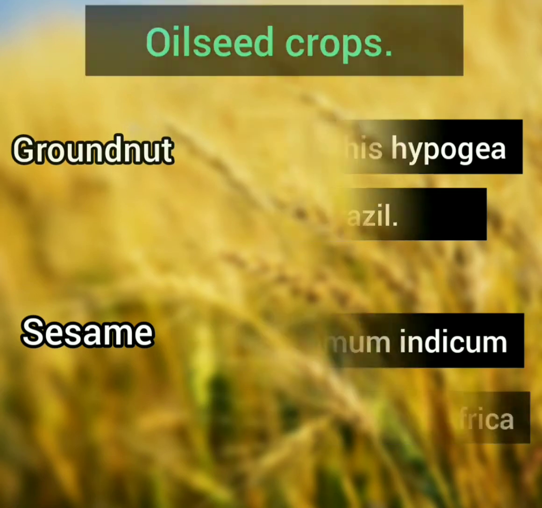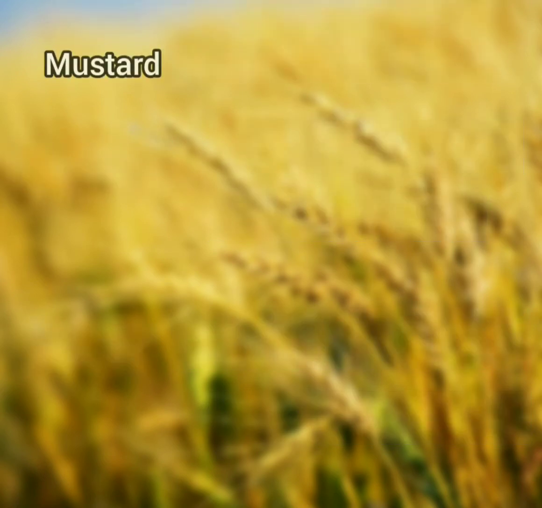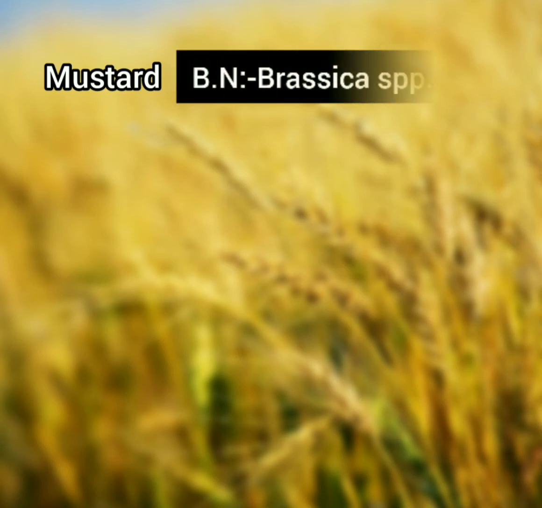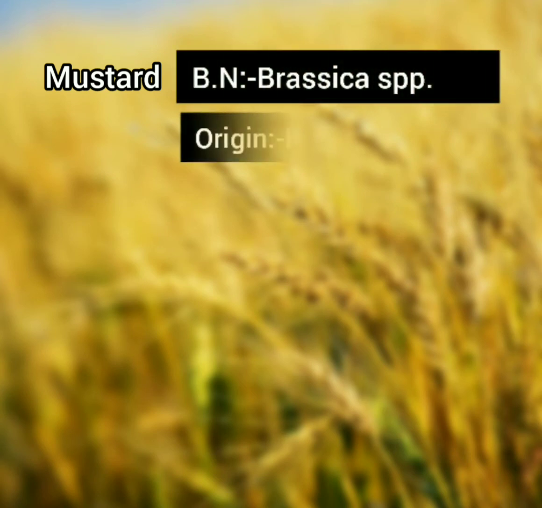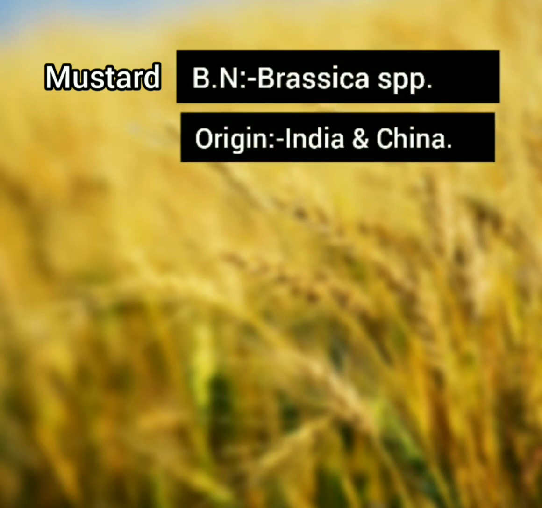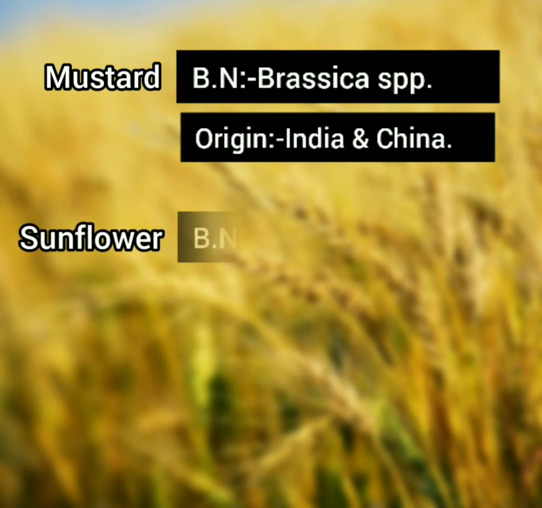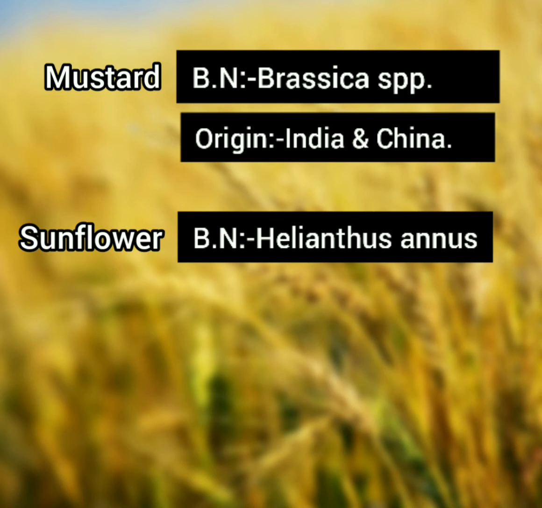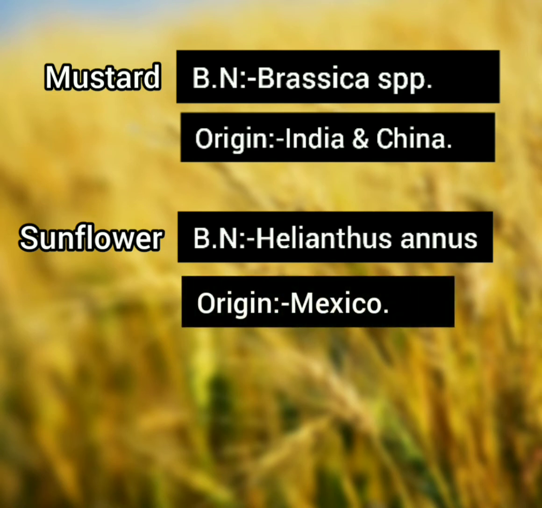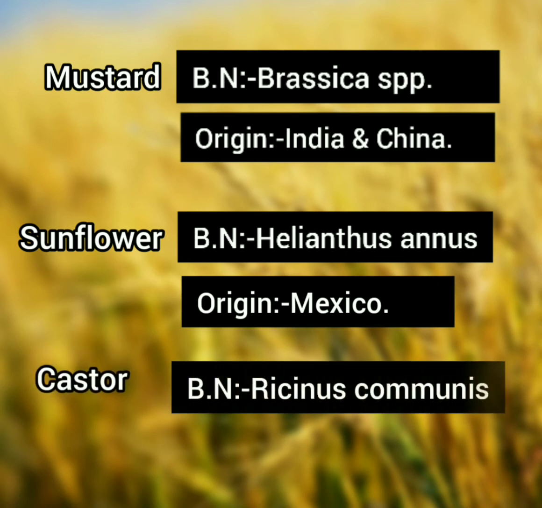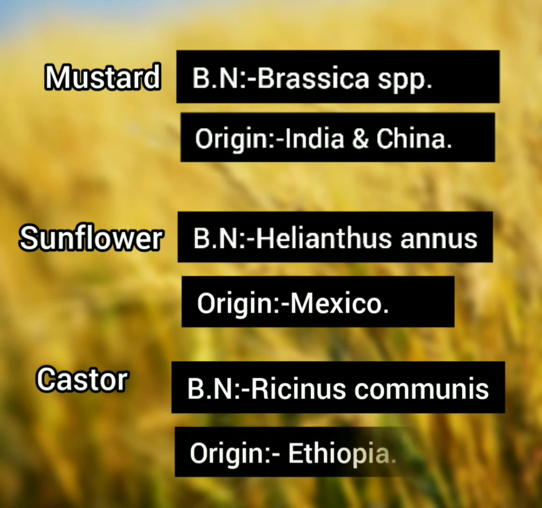Okay, the next crop is mustard and the botanical name of mustard is Brassica species and its origin is India and China. Then we have sunflower. The botanical name of sunflower is Helianthus annuus and it is originated from Mexico. Then we have castor. The botanical name of castor is Ricinus communis and it is originated from Ethiopia.